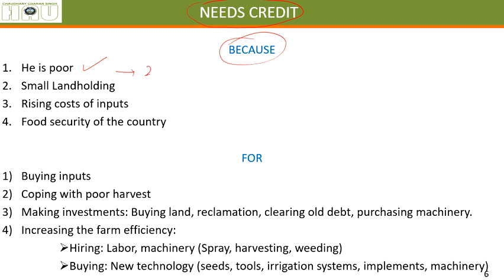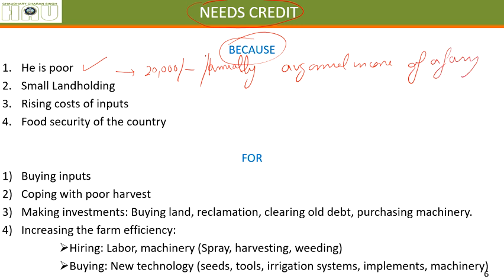It simply can be understood. 20,000 rupees is the average annual income of a farming family in India. You might be shocked, but this is the truth. That's why with this 20,000 rupees, he cannot buy inputs and sustain his family for a long period of time.